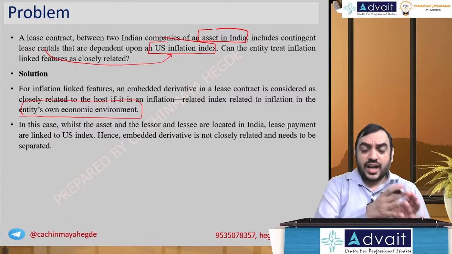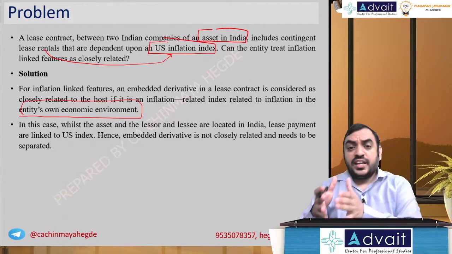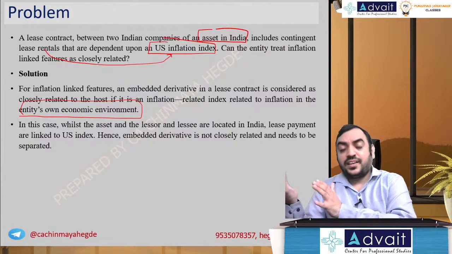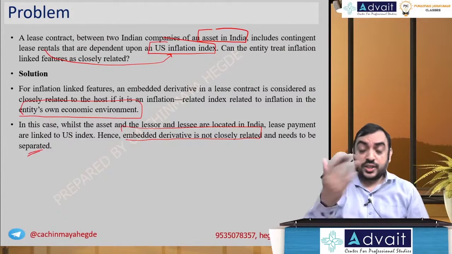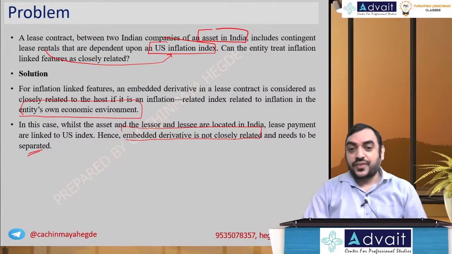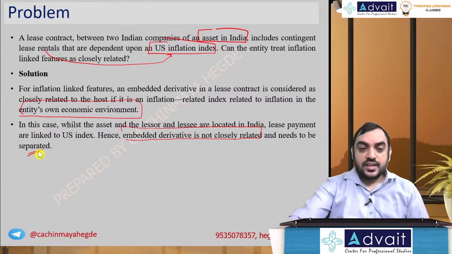So the asset is in one country, inflation is relevant for another country, they definitely are not closely related, and hence the embedded derivative is not closely related. Therefore it needs to be separated. Of course, the other two conditions also should be satisfied. Okay, let me go further.